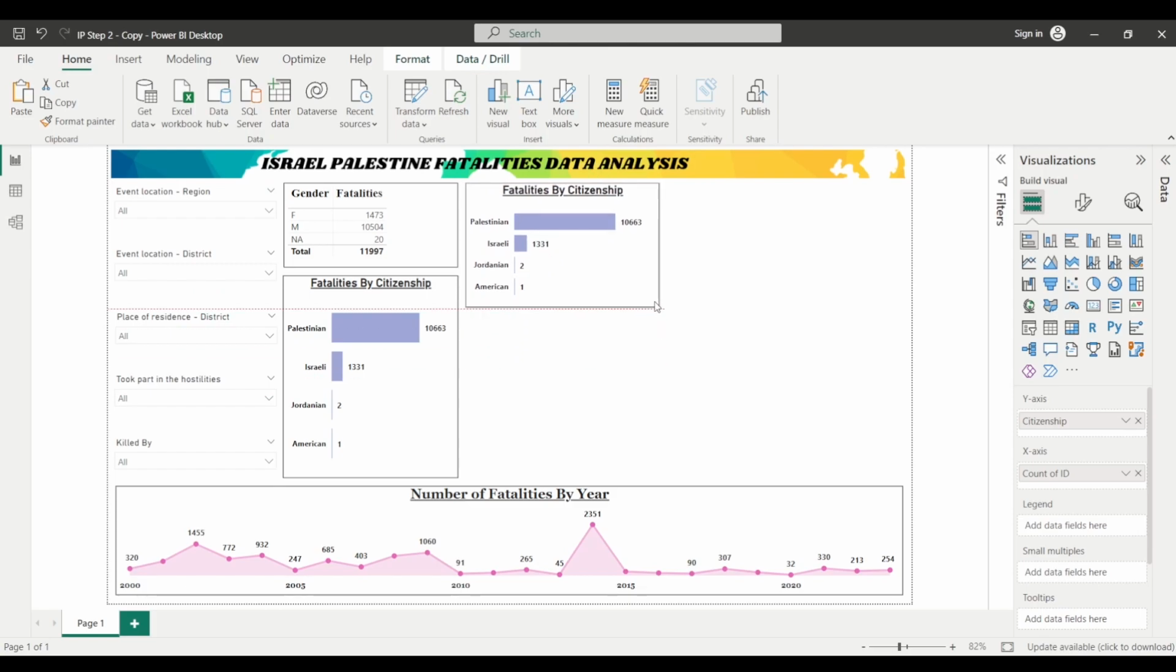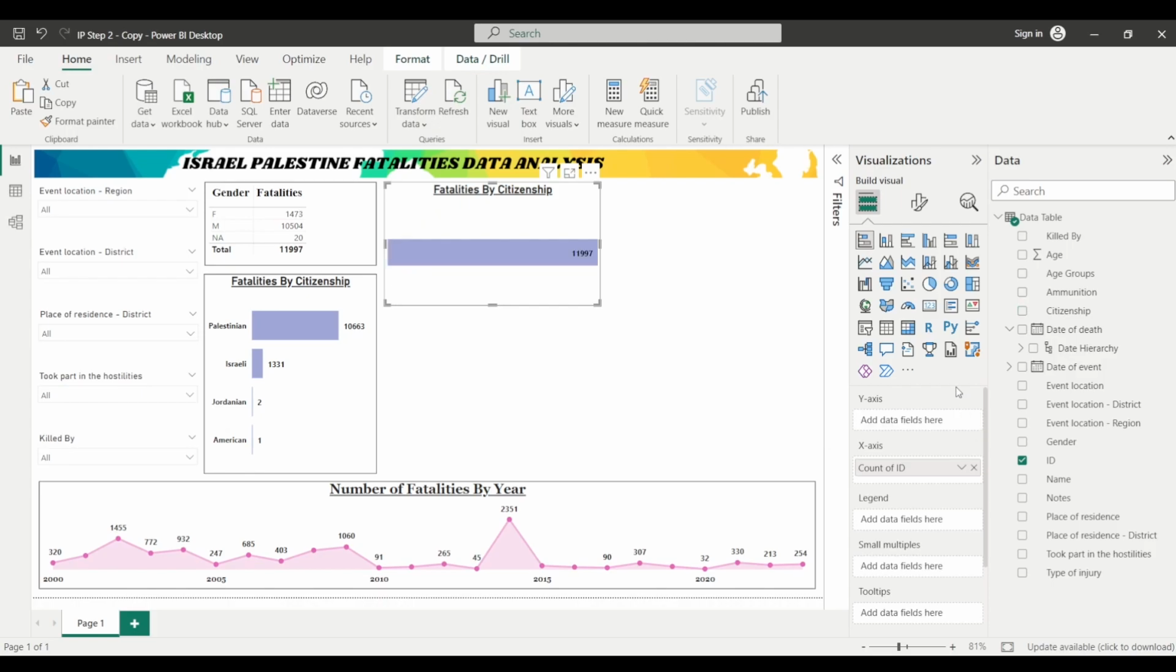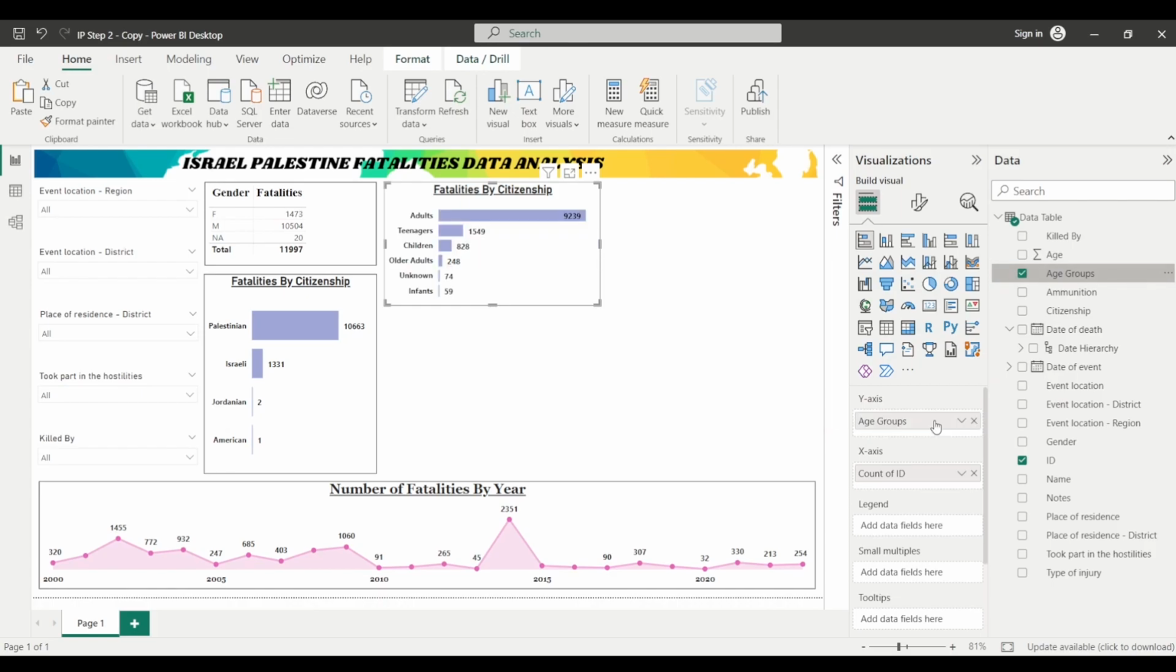And I'll just simply change the fields that I want to represent in this particular chart, right? So I will resize it, and I will expand the data pane, and I want to represent the fatalities, but not by citizenship, by the age groups column that we created, right? When we were discussing the data cleaning steps, I already talked about it. So I will remove this citizenship field from the y-axis bucket, and I will double click on this age group column, and simply drop it here in the y-axis bucket. So this now shows you the fatalities by age group.